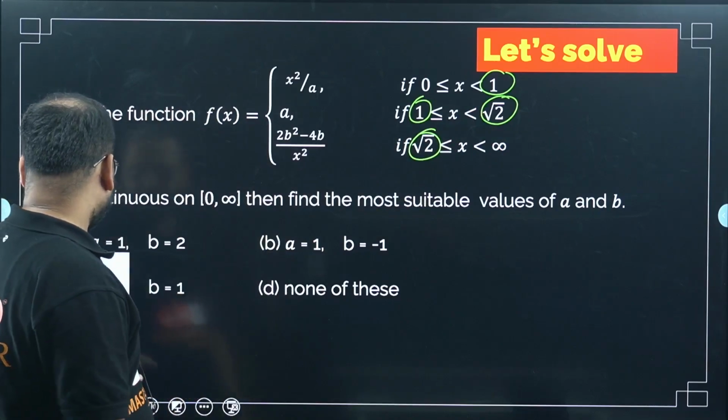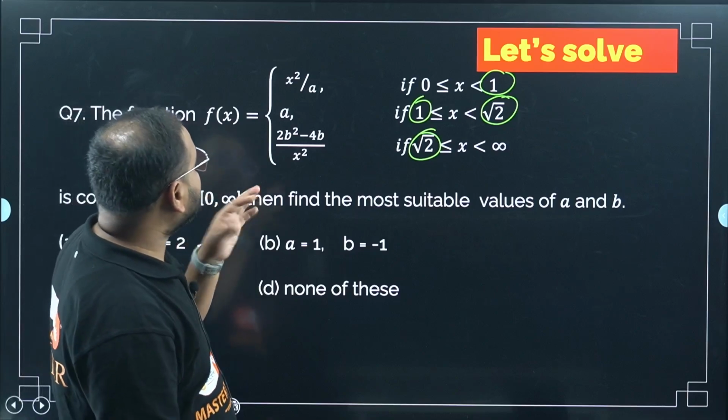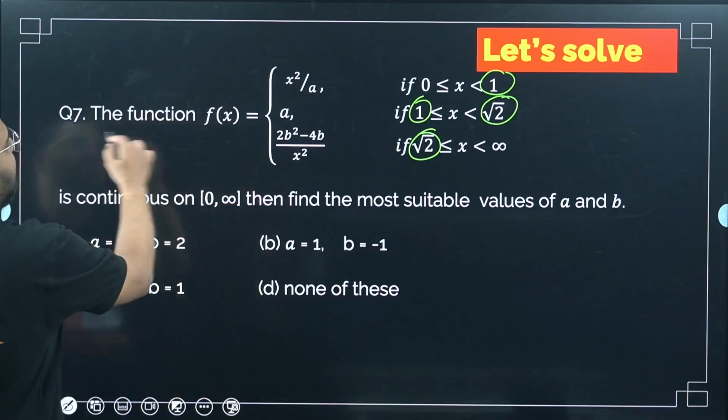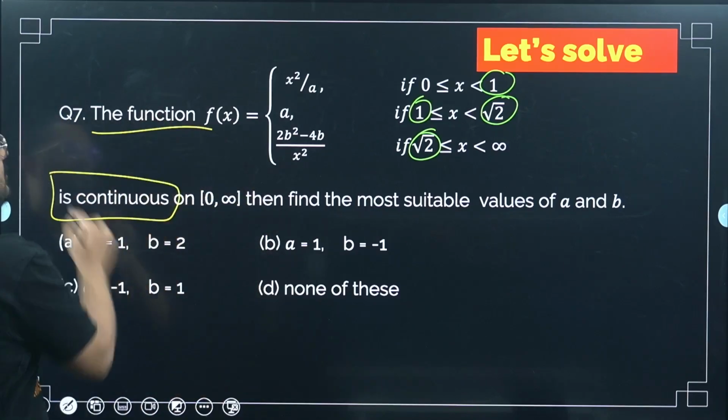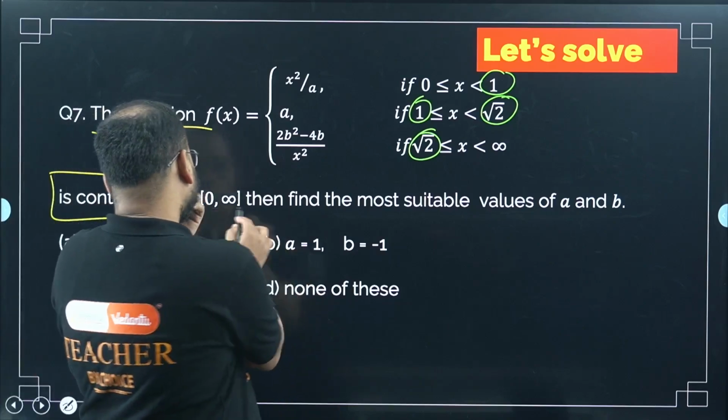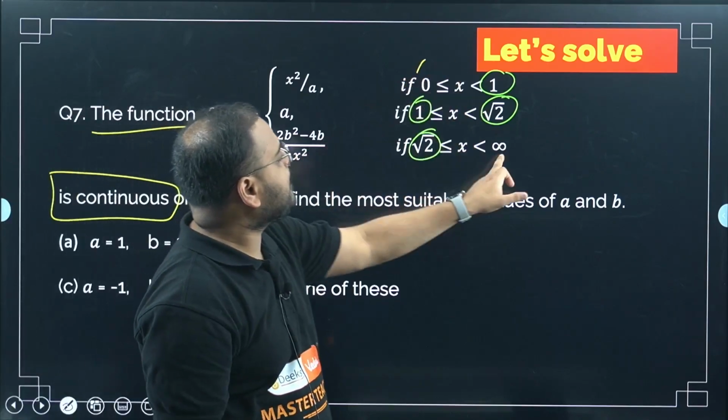So how will this look like? Okay, sir. First of all, there are two variables here. Read the question. The function is given as continuous. Good thing for us. Function is given continuous from where to where? 0 to infinity.